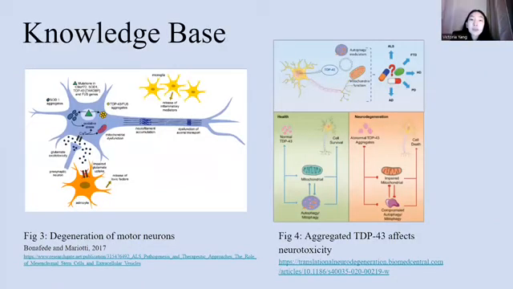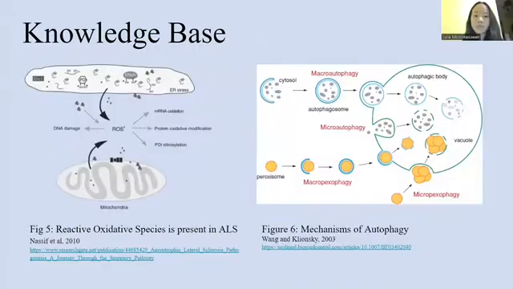Figure 3 displays the mechanism of action of ALS at the cellular level and how mutated cells and aggregates give rise to the illness. Misfolded TAR DNA binding protein 43 can form aggregates and impair mitochondrial function. This is dangerous because mitochondria manage ATP production and intracellular signaling. Figure 5 displays the role of oxidative stress in ALS. Free radicals known as reactive oxygen species cause mutated proteins and aggregates and impaired mitochondrial function.